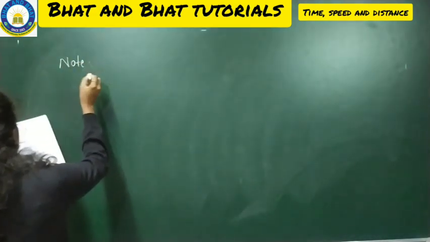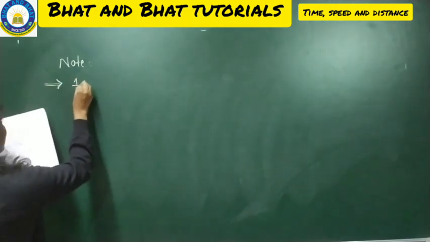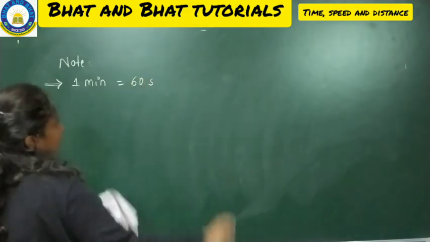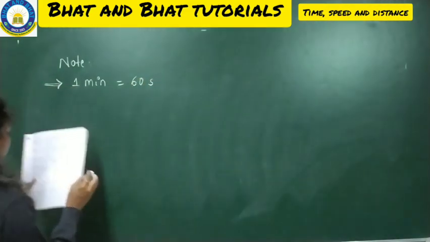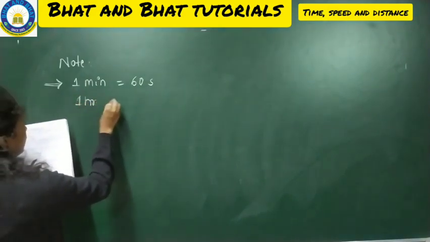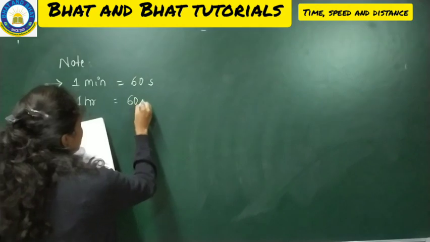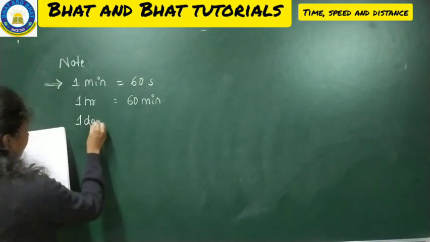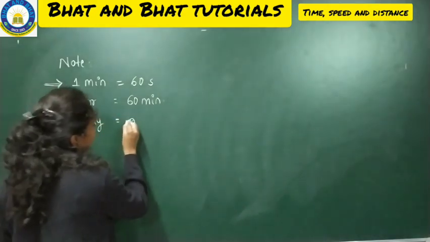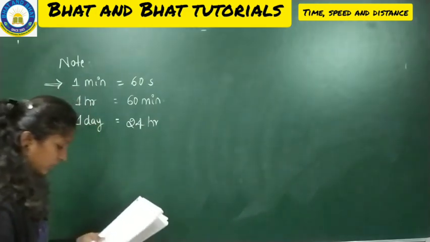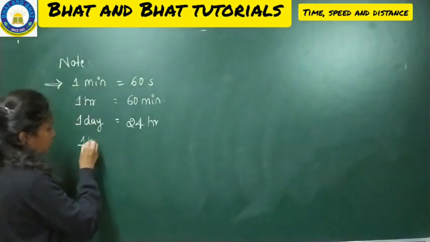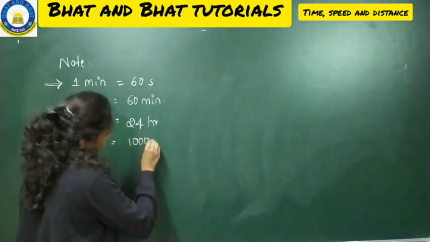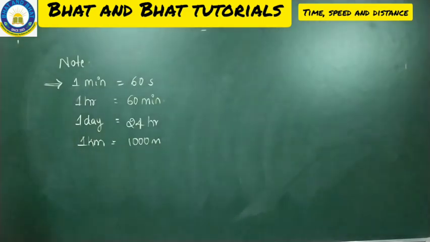You can all make a note here. Note. Under that, the first one, 1 minute is equal to how many seconds? It is 60 seconds. Seconds can be written as s only. Okay. So 1 hour is equal to 60 minutes. 1 day is equal to 24 hours. Okay. Next, 1 kilometer is equal to 1000 meters.